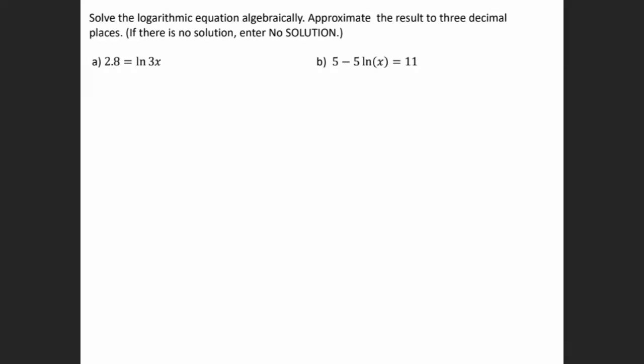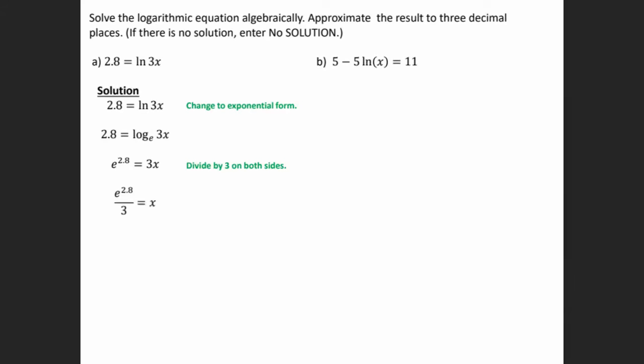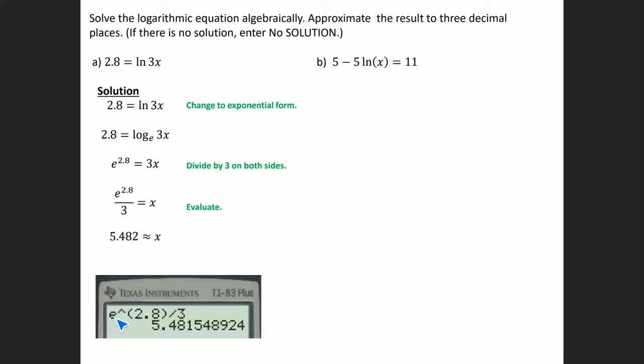Okay, let's try a couple more. So we're going to change this to exponential form. Again, this natural log is the same as log base e of 3x. So your base is e. The log is equal to the exponent. So that means that this log is equal to 2.8. That makes 2.8 the exponent. And then we have the other stuff here, which is 3x. So we're trying to solve for x. I'm going to divide by 3 on both sides. And then I can use the calculator. So I have e to the 2.8 divided by 3. So we get approximately 5.482.